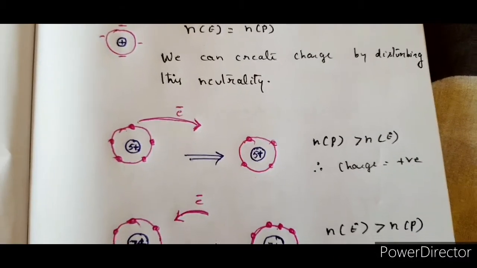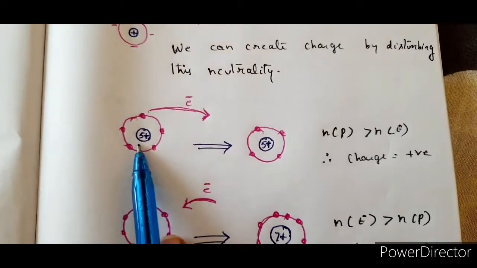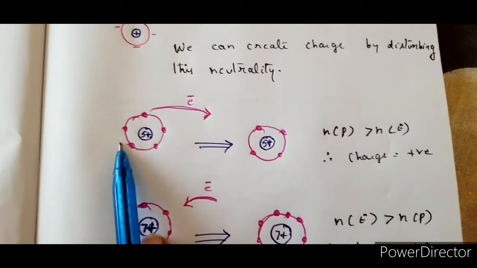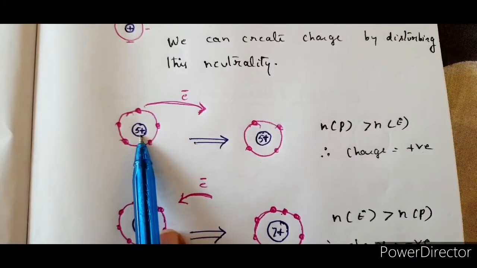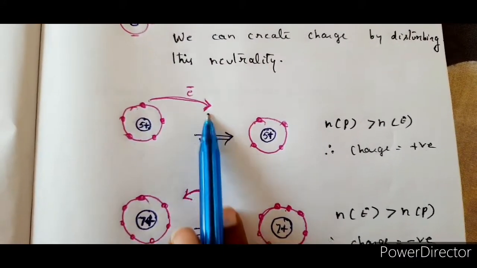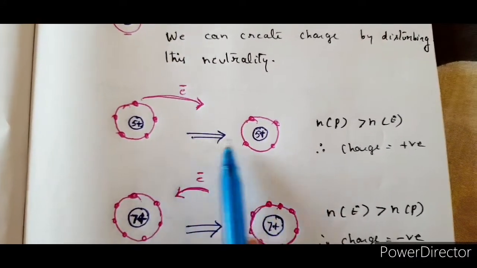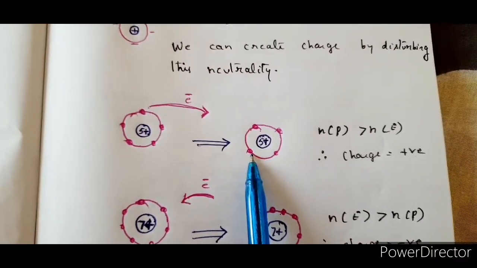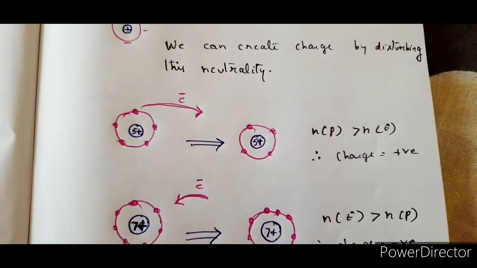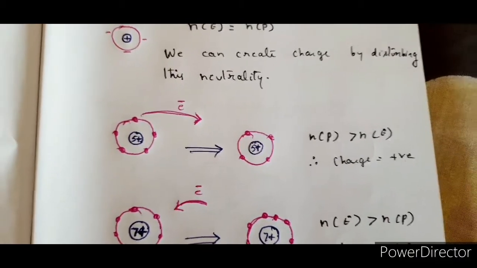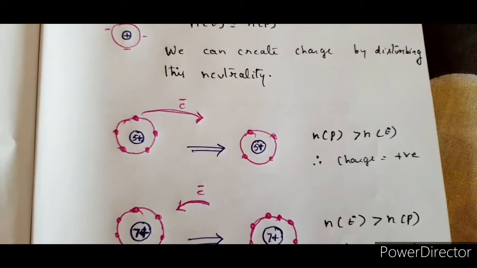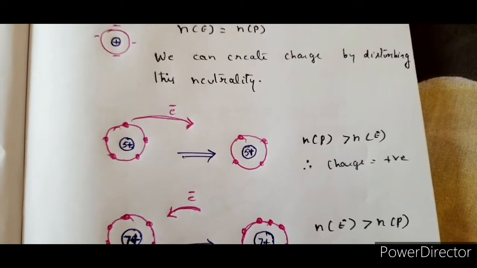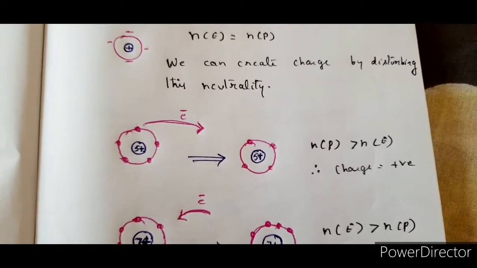Let us suppose there is an atom with 5 electrons and 5 positive charges inside. If you remove an electron from this, it results in 4 electrons and 5 protons. You know that the charge of an electron is 1.6 into 10 power minus 19 coulombs, conventionally taken with a negative sign, and the proton with a positive sign.